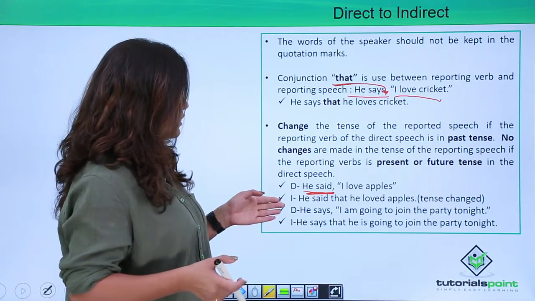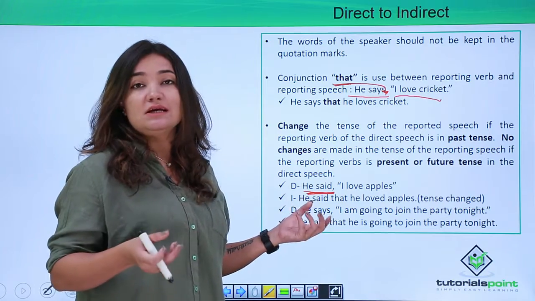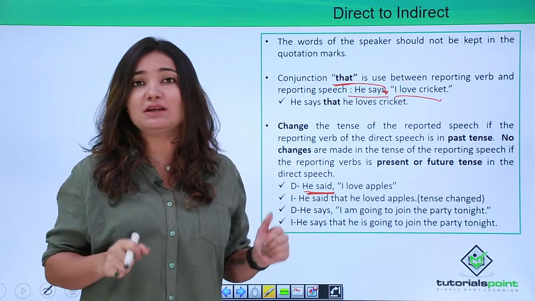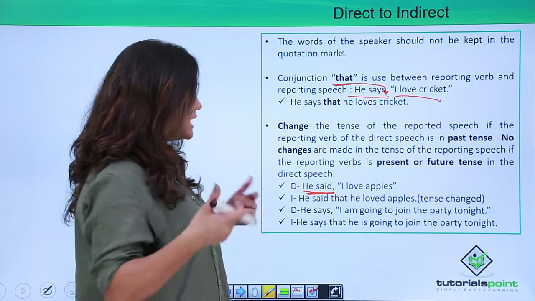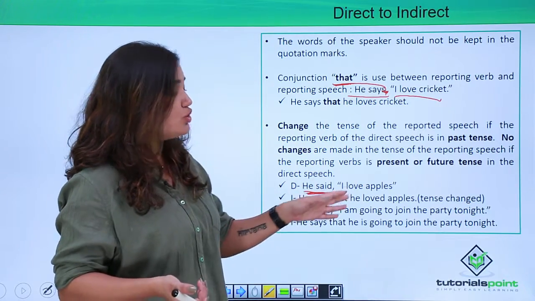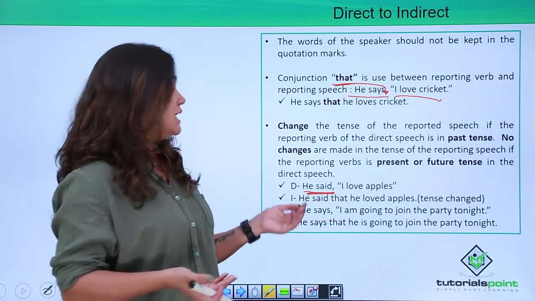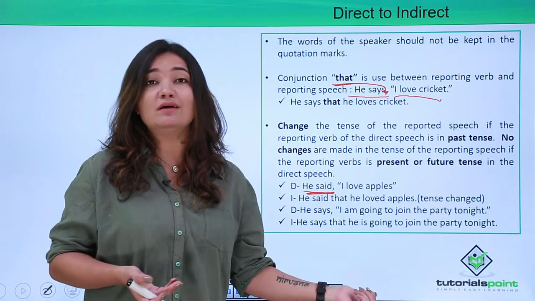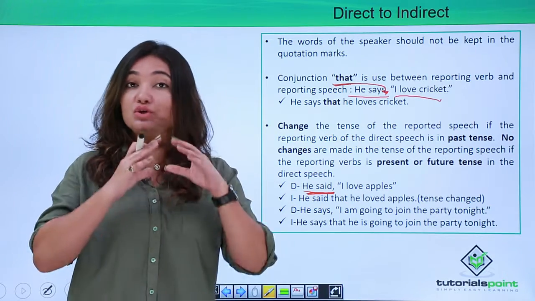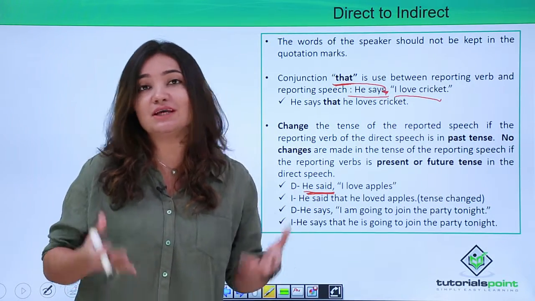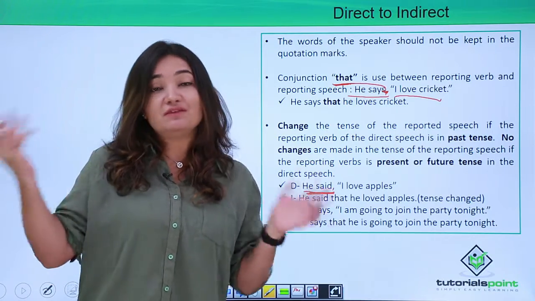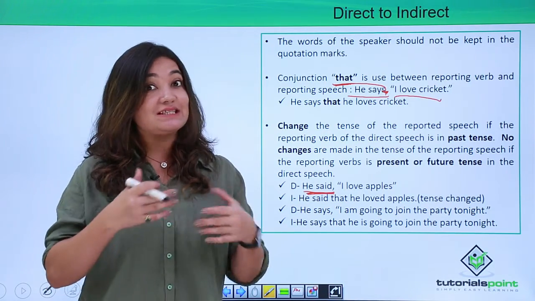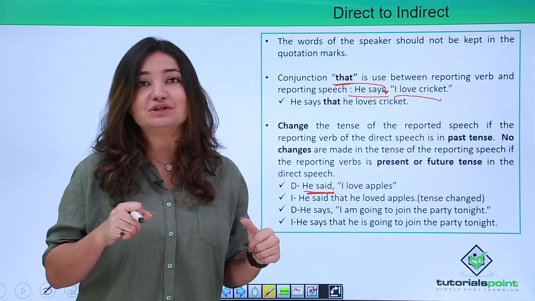Clear? Okay, now direct speech is he says. Now if we say he says, which means it is present. So if it is present, the first thing that strikes to your mind is you don't change the tense of the reporting speech, right? The tense is going to remain the same. He says, I'm going to join the party tonight. So how do you convert it? He says that he is going to join the party tonight. So your tense of the reporting speech did not change because your verb was in present tense, or for that matter, even if it is in future tense, your tense of the reporting speech is not going to change. Simple and easy. I'm sure it is very clear to you. Let's go ahead.